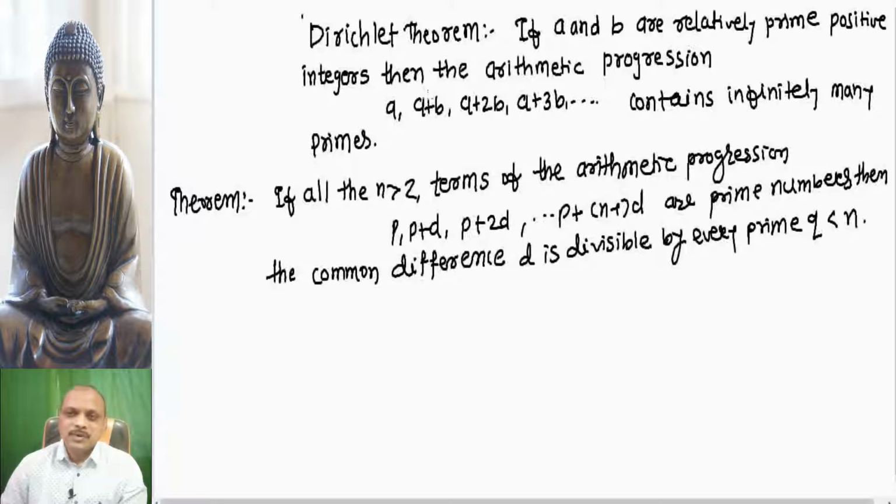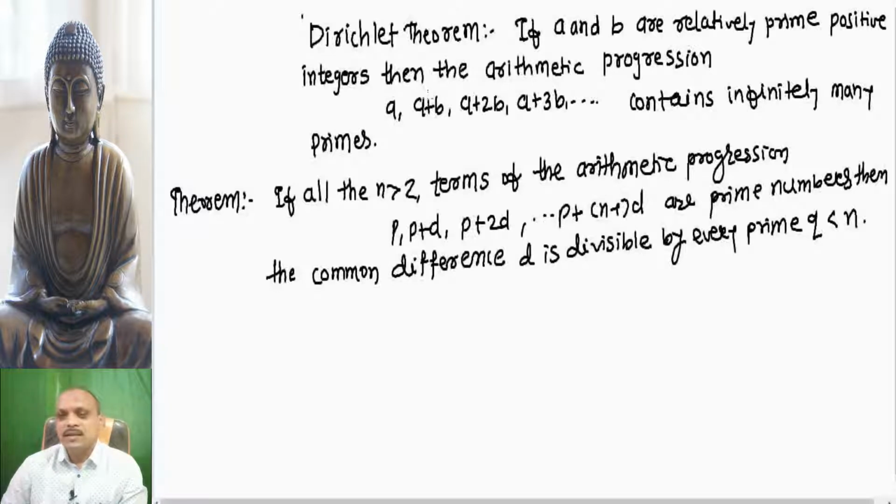Keeping this in view, we are proving another theorem for prime numbers. If all the n greater than 2 terms of the arithmetic progression p, p plus d, p plus 2d, up to p plus n minus 1 d are prime numbers, then the common difference d is divisible by every prime number q less than n.